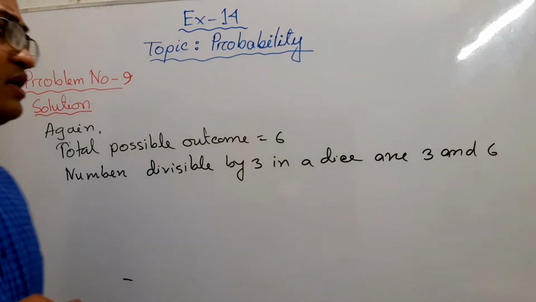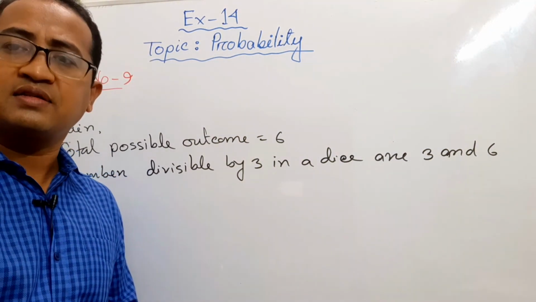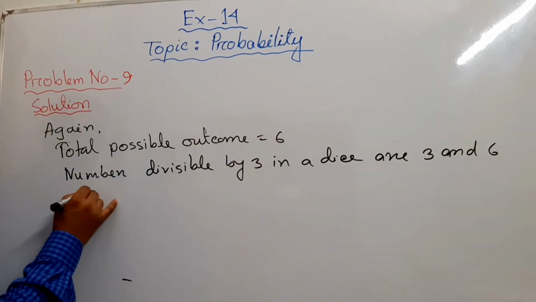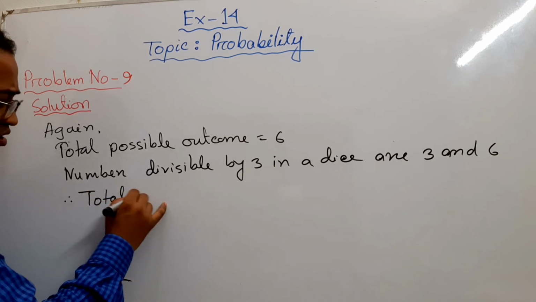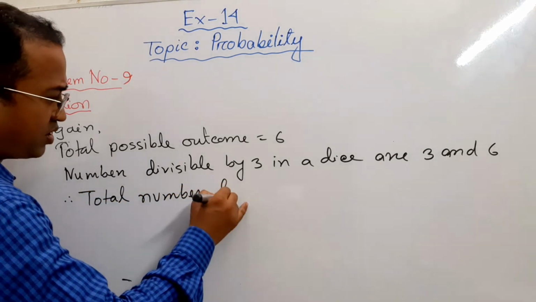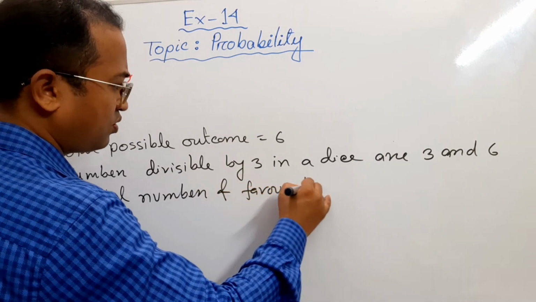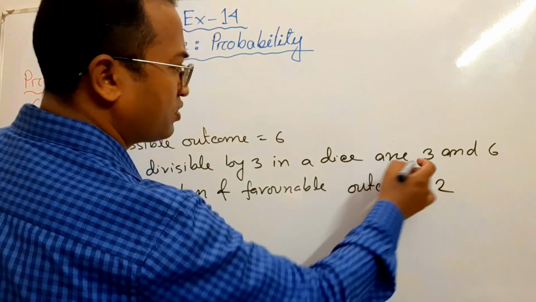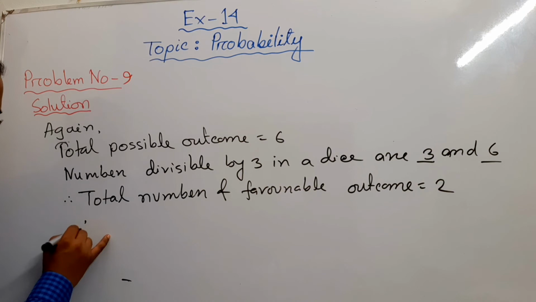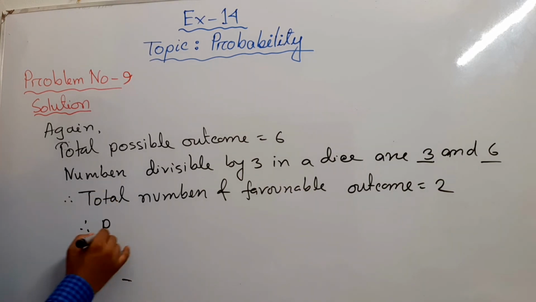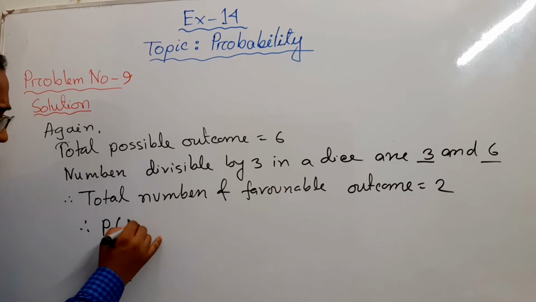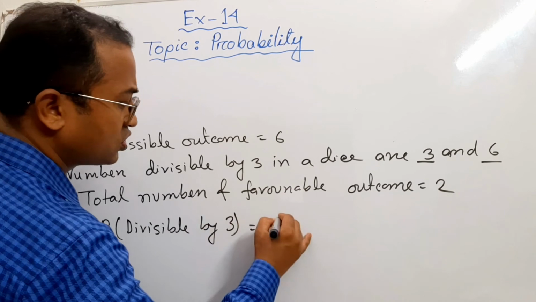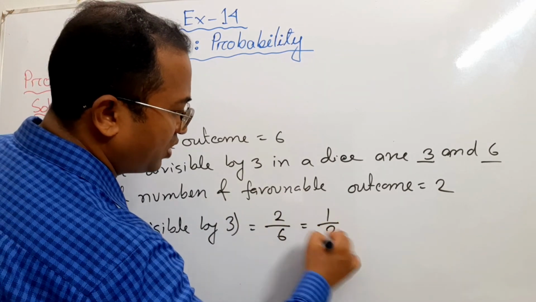The numbers divisible by 3 in a dice are 3 and 6. So what is the favorable outcome? Therefore, the total number of favorable outcomes is 2, 3 and 6. Therefore, the probability of a number divisible by 3 is 2 by 6, that is 1 by 3.